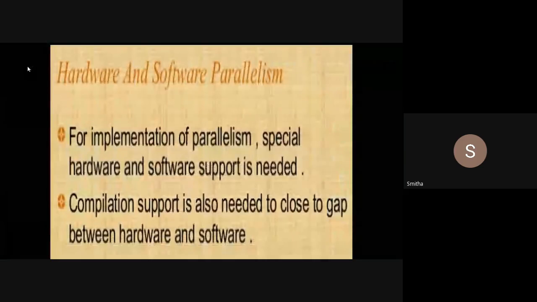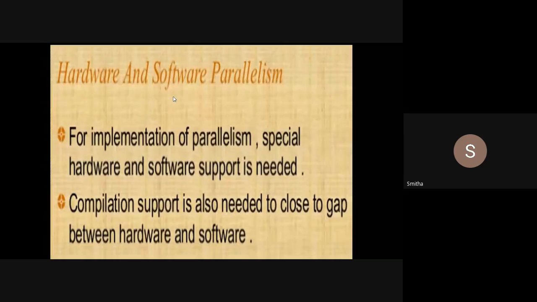Okay, good morning, students. Last class we discussed conditions of parallelism and different types of dependencies. So today we will start with hardware and software parallelism.